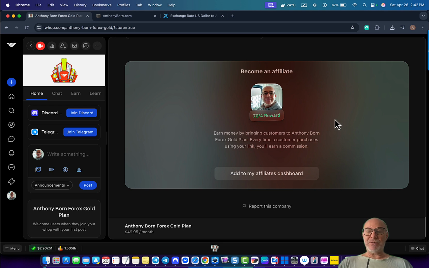All you have to do is scroll down to the bottom of the WAP landing page, my WAP landing page, and click on Add to My Affiliates. It'll give you a link, and then just send the link out to whoever, social media, your email database, other chat groups. But be careful, don't get banned for promoting stuff on other chat groups.